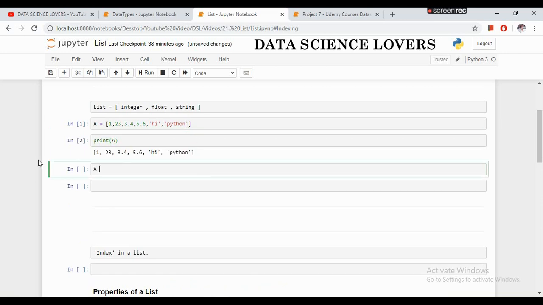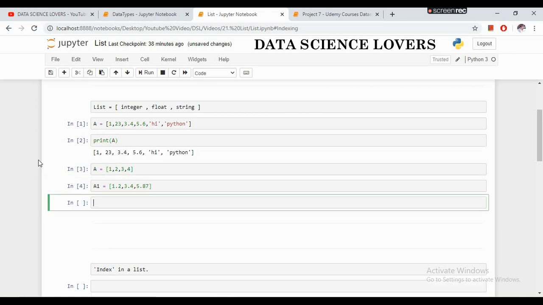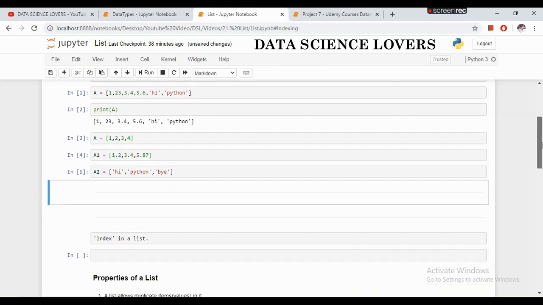We can also create a list with only integer values like this, with only float values like 1.2, 3.4, 5.6, and also with string values. Like this. So these are the types of a list which contains integer, float or string values in it.